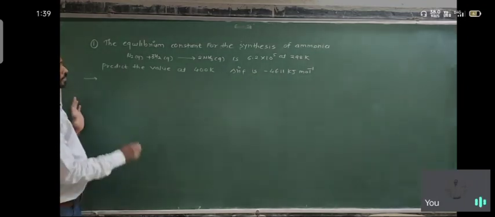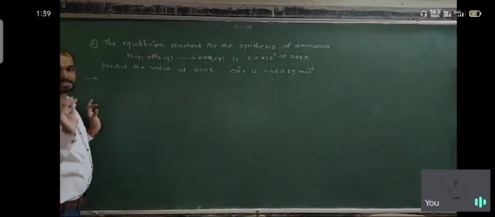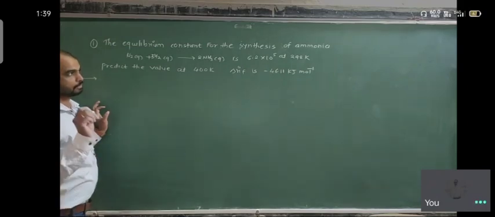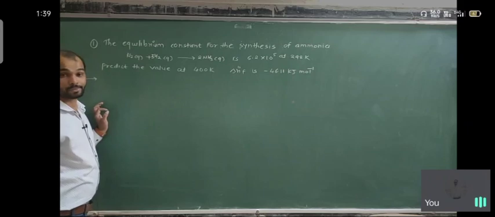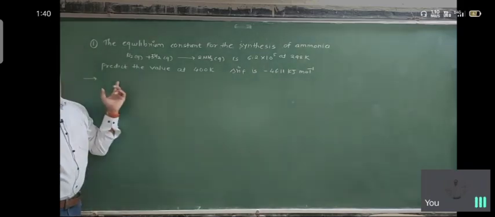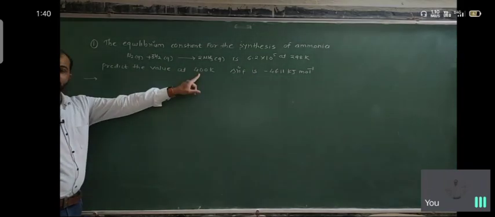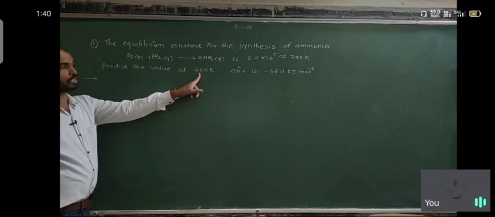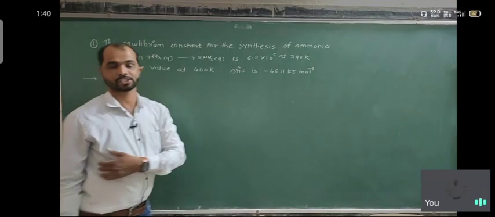The reaction is given, so it is the synthesis of ammonia, and for that the equilibrium constant is given. At what temperature? At 298 Kelvin, meaning at T1 the equilibrium constant is given, and what is asked is the equilibrium constant at T2, meaning at 400 Kelvin. For that the heat of formation is given.